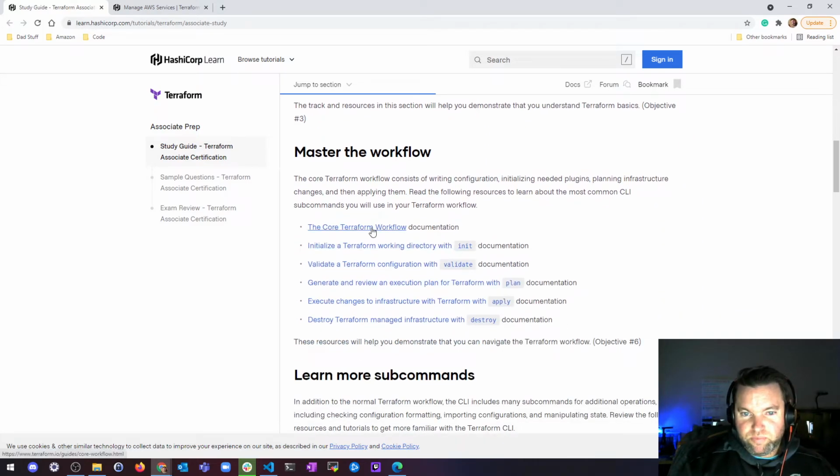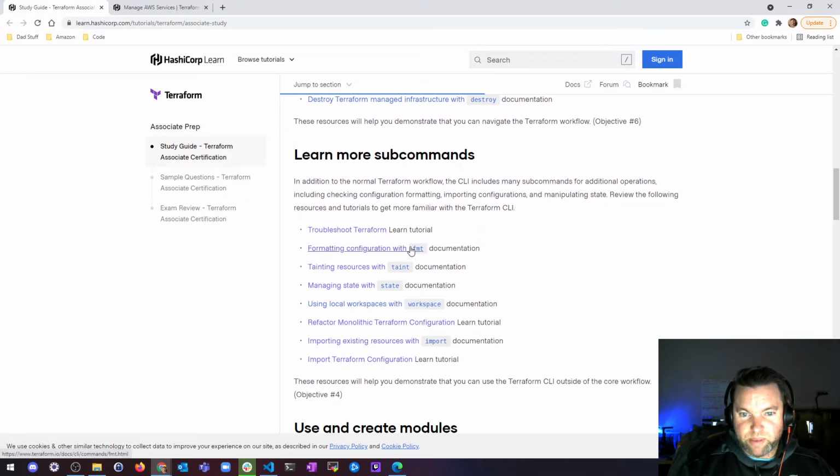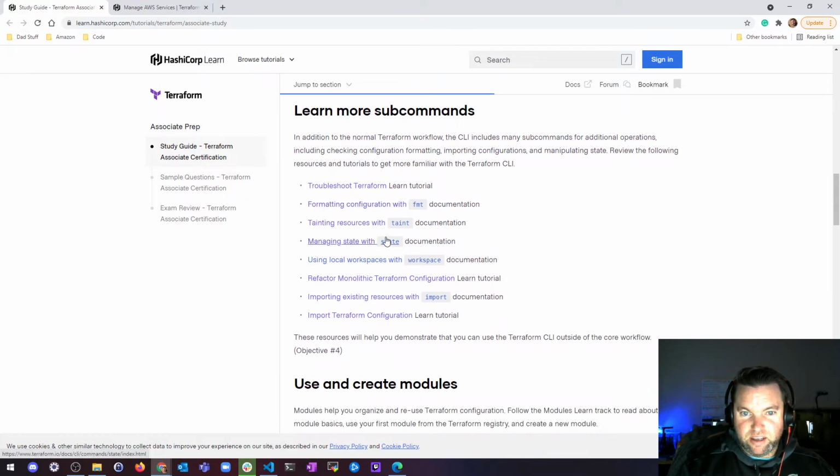Mastering the workflow that we use all the time: init, validate, plan, apply, destroy. This I use constantly. I use format constantly. I went over taint. I didn't do troubleshooting yet. Again, that goes into some modules and things that are a little confusing if you haven't been through it yet. So we'll get to that.